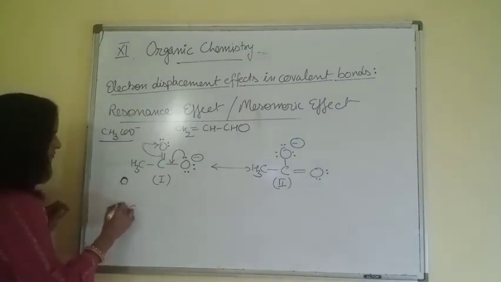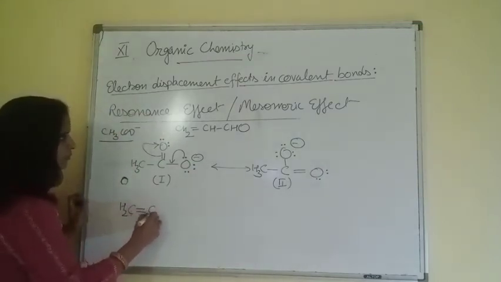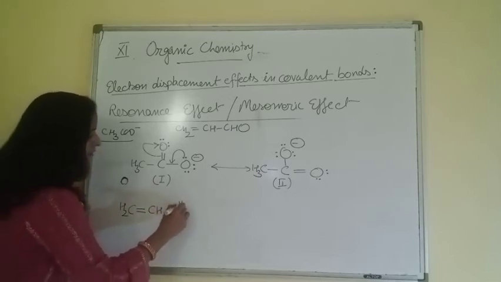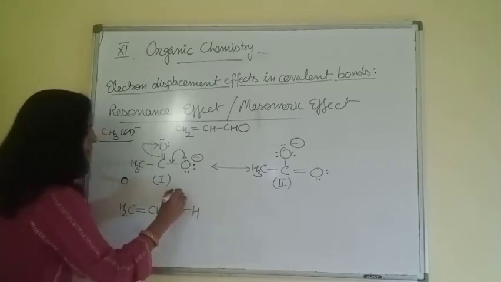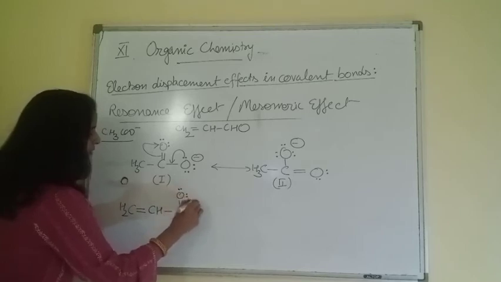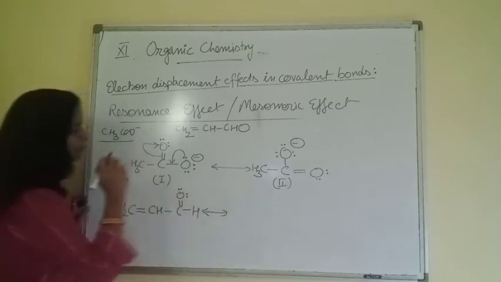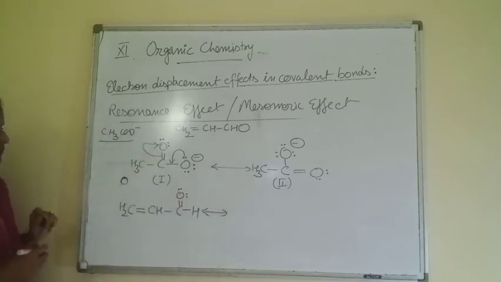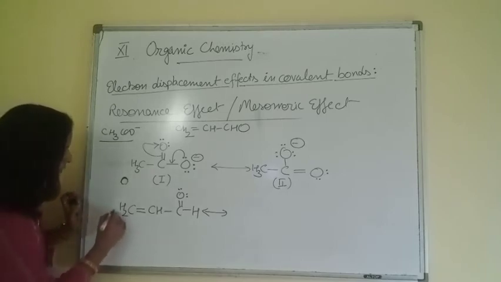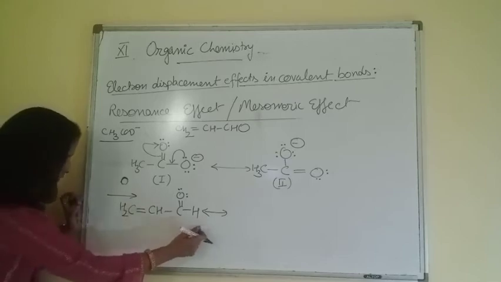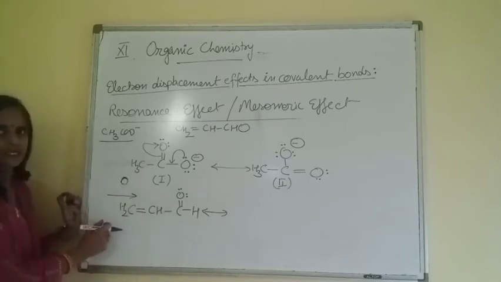CH2 double bond CH, then CHO, then give a lone pair. And now we try to draw the resonating structures. There are 2 ways to draw. One, we can displace electrons in this direction. Second, we can displace electrons in this direction.